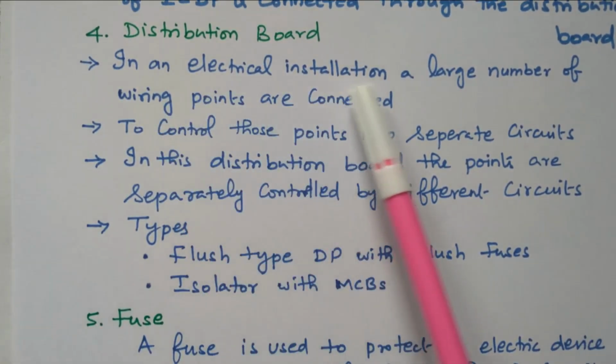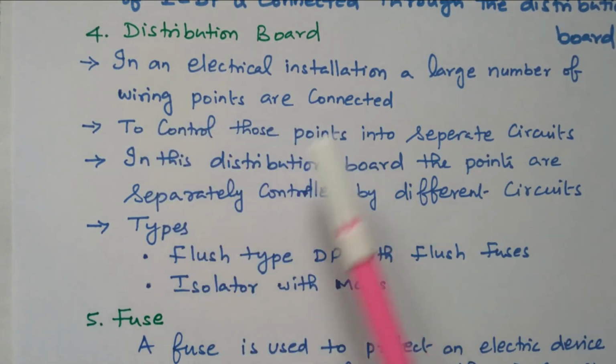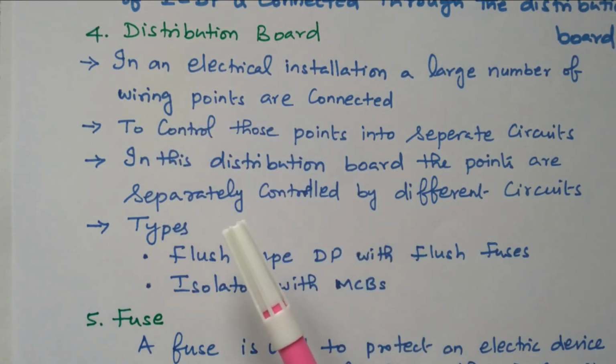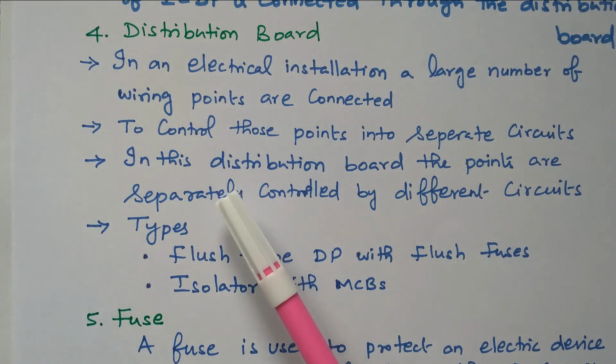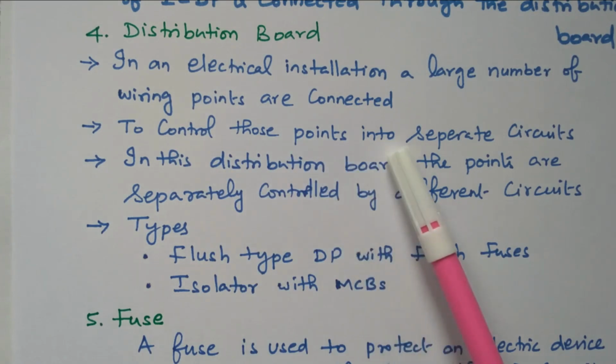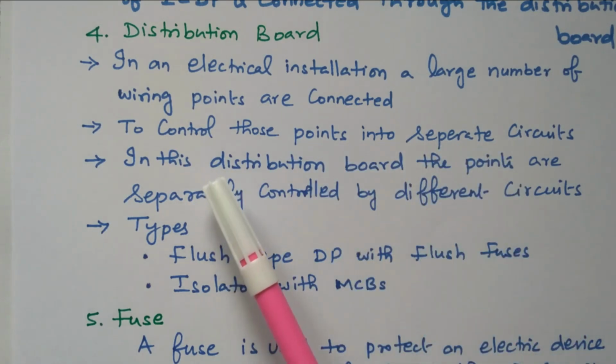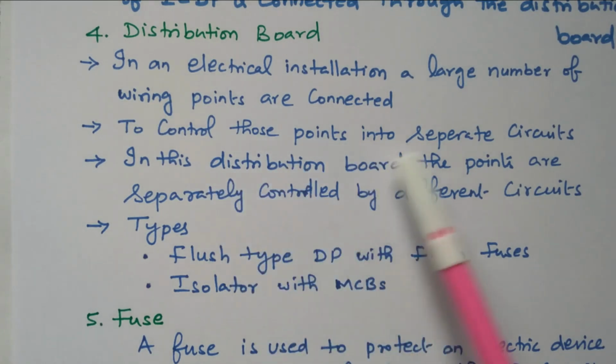In an electrical installation, a large number of wiring points are connected. Suppose we want to electrify one house or one apartment, there are n number of installations, n number of wirings available, going to the kitchen, bedroom 1, bedroom 2, main hall, veranda, like that. In order to control these points in separate circuits, the distribution box will distribute the cable to the veranda or bedroom separately.